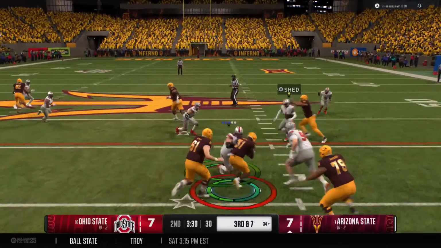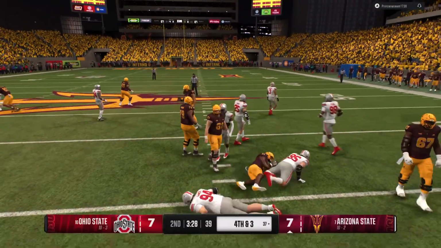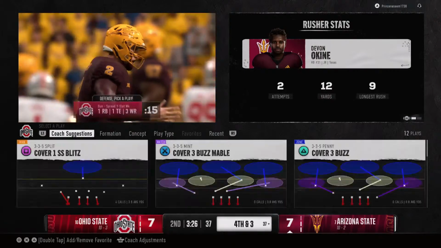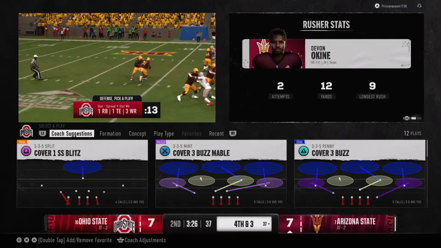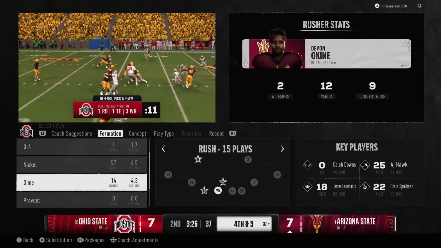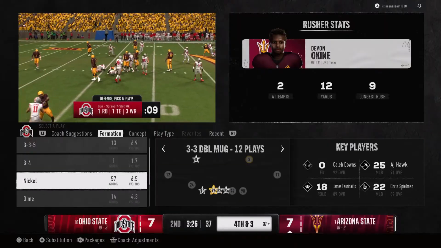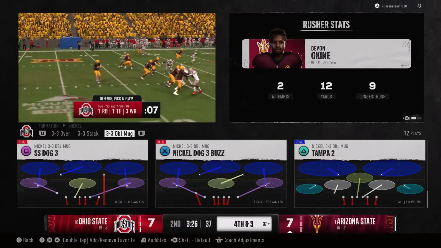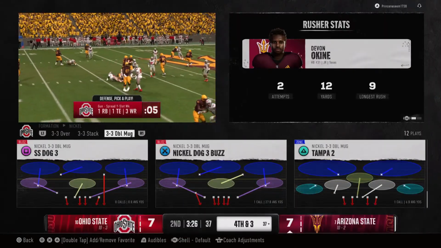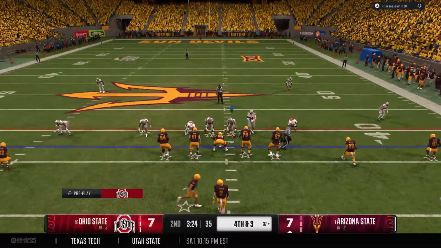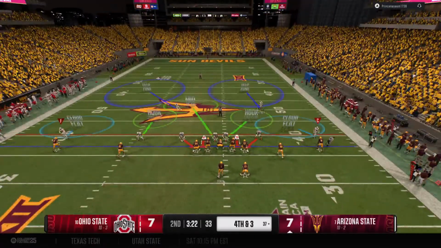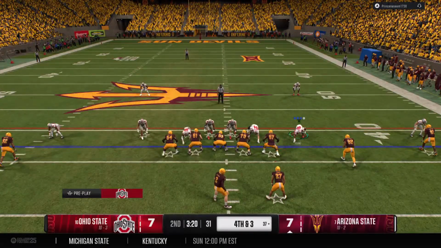Out of the shotgun, he hands it off. Takes him about 3 yards there, but it's going to be 4th down. Gain of 3. Now, a 4th down. The offense with a major gamble here, going for it inside their own 40.